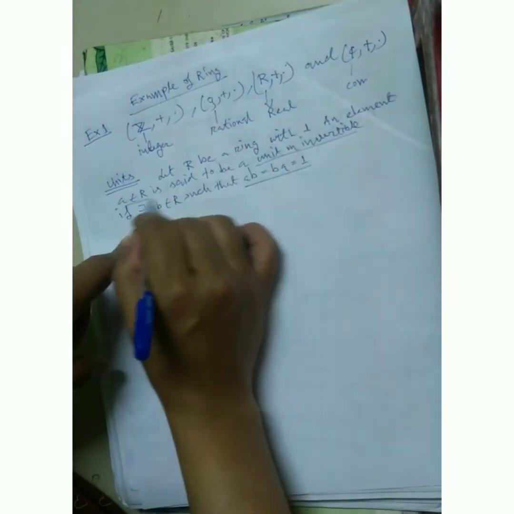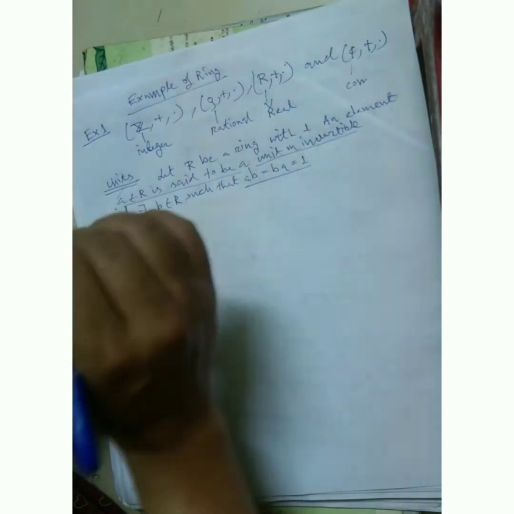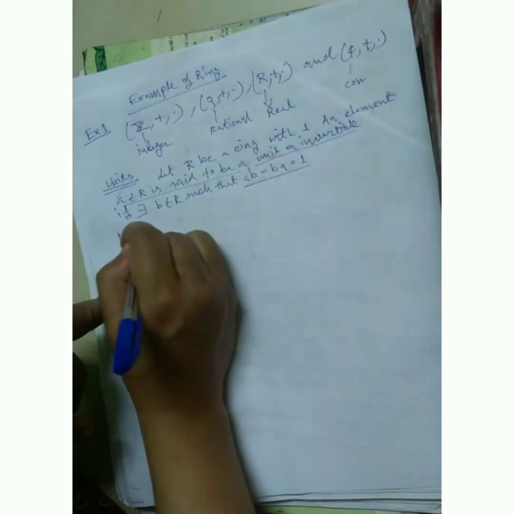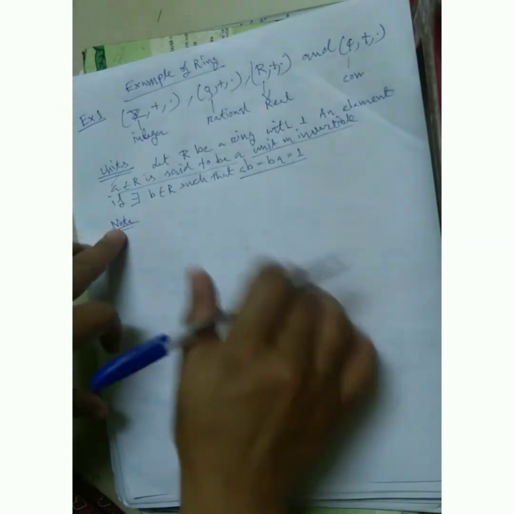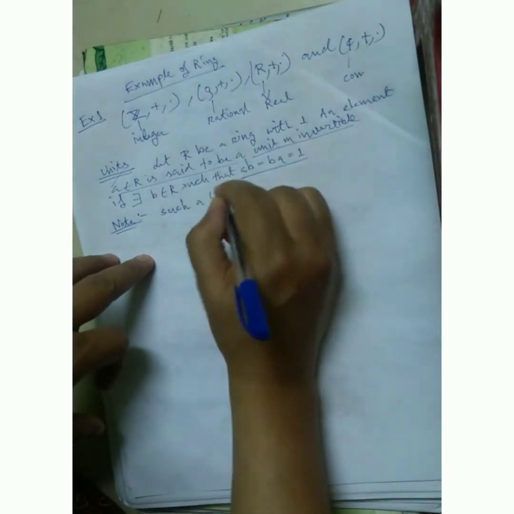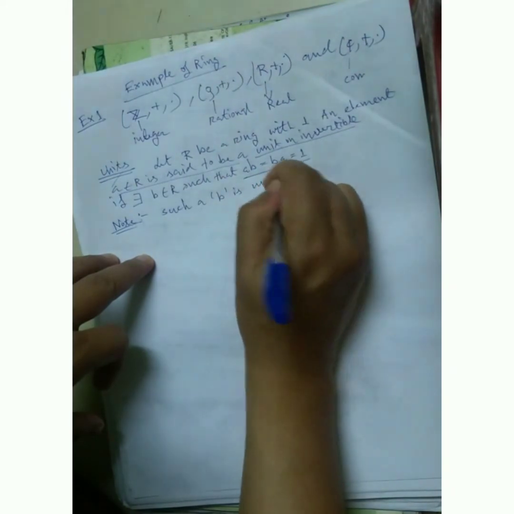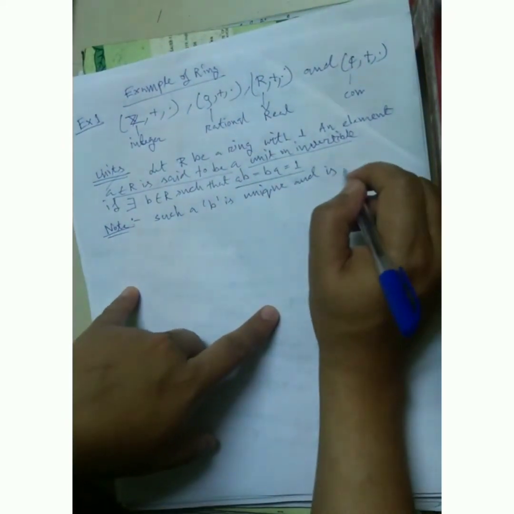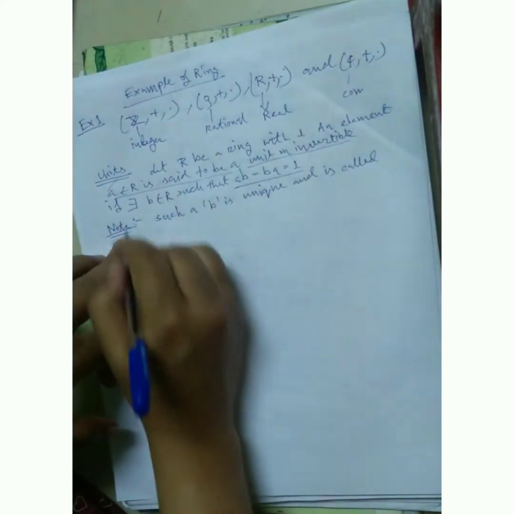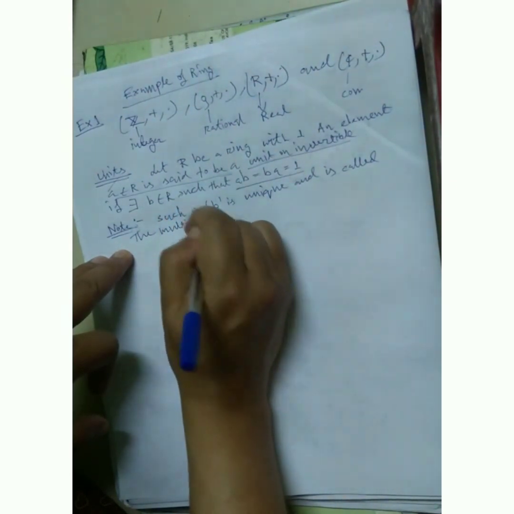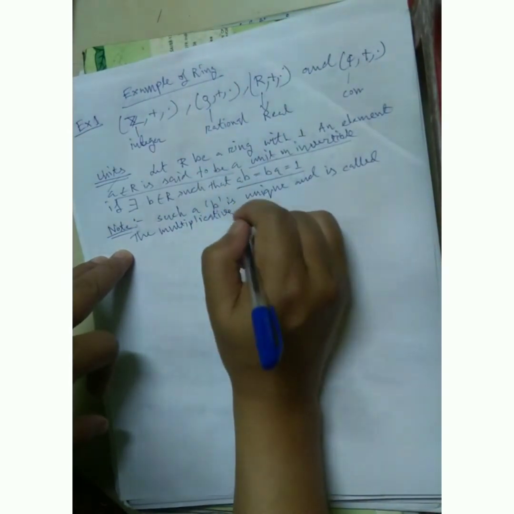A is said to be invertible if AB equals BA equals 1. So A is a unit and B is its inverse. Note that such a B is unique, and it is called the multiplicative inverse.